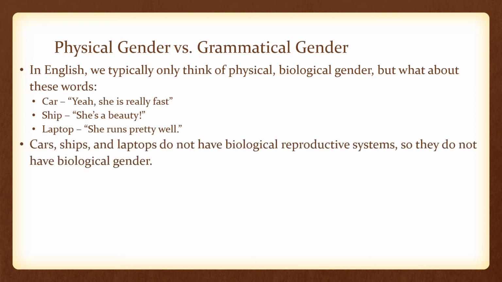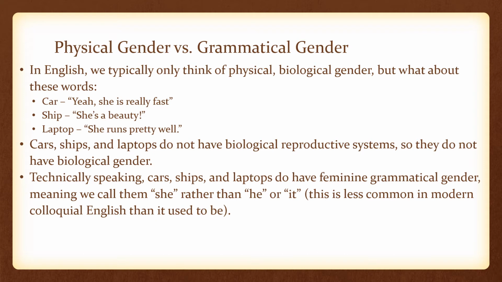Cars, ships, and laptops do not have biological reproductive systems, so they do not have biological gender. As far as their gender identity goes, well, they're not exactly sentient, so they can't really identify as one gender or another. Technically speaking, cars, ships, and laptops do have feminine grammatical gender, meaning we call them she rather than he or it. This is less common in modern colloquial English than it used to be.